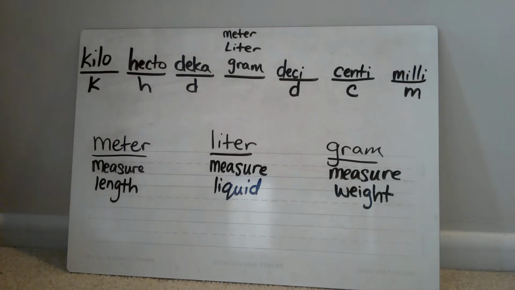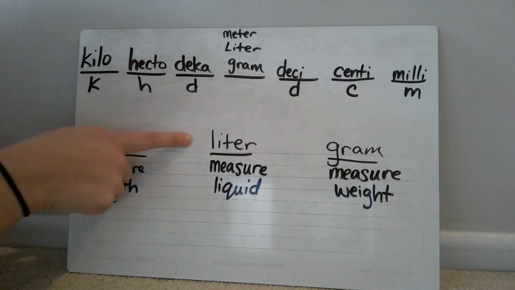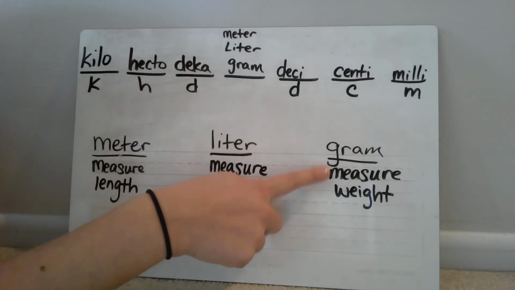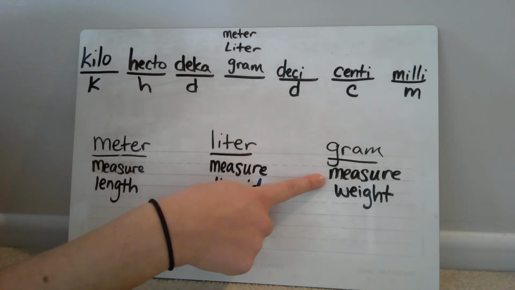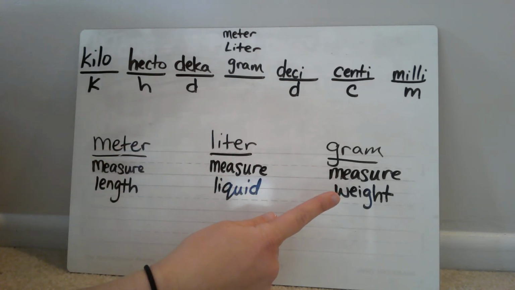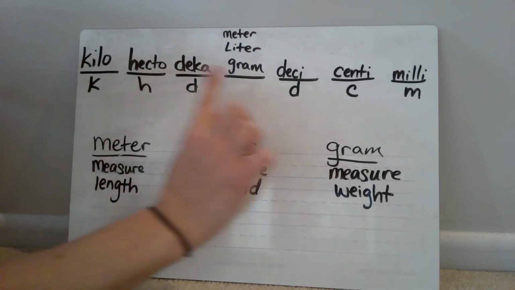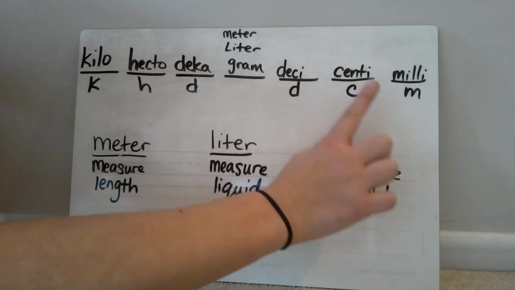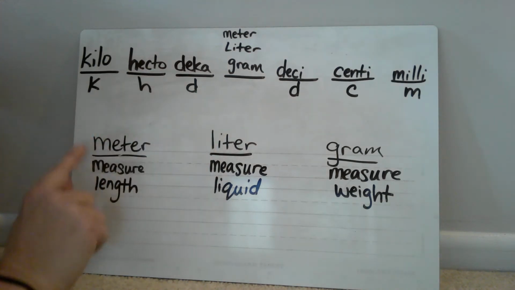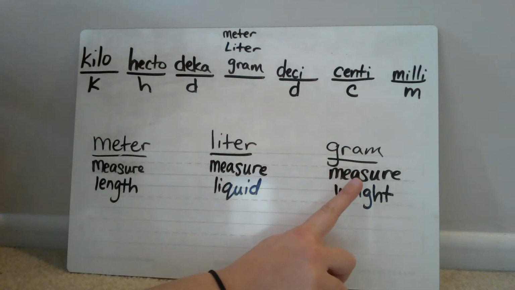So, the metric system is based on three types of measurement: meters, which is for measuring length; liters, which is used for measuring liquid; and grams, which is used for measuring weight. Now, all three of these types of measurement also go along with the prefixes. This is the metric system that we have up here. Okay, this will be used for meters, liters, and grams.